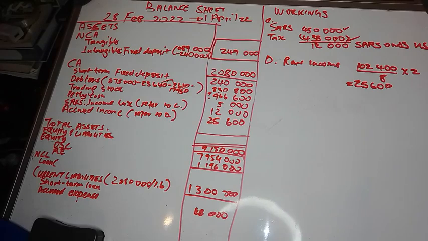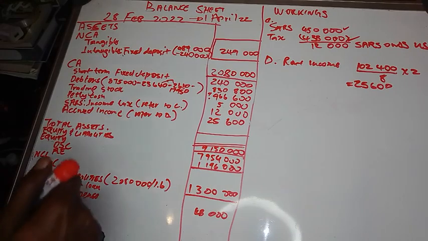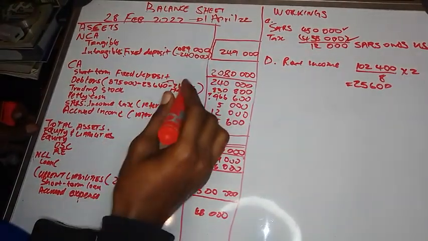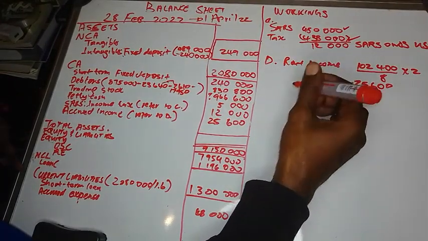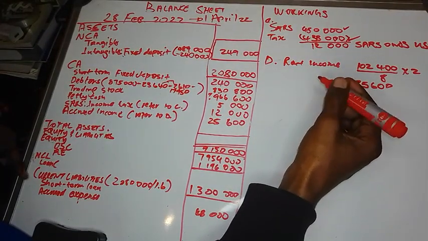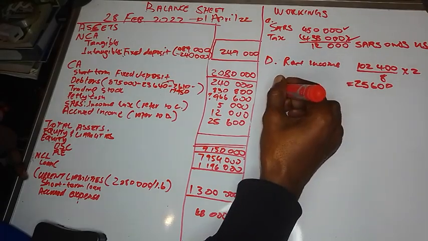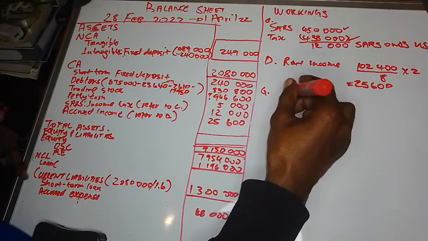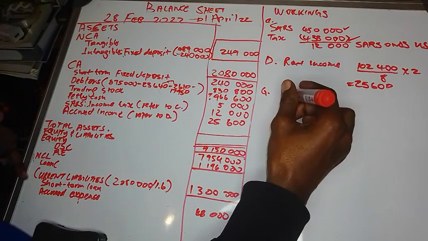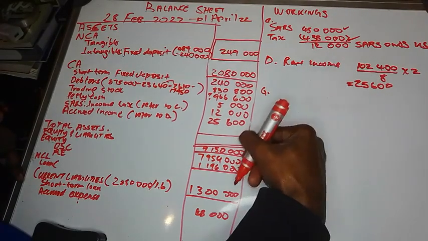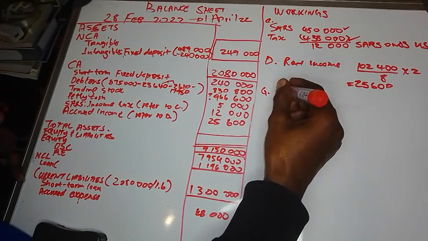So on information G, they gave us the current ratio and the debt equity ratio, which means we can work out non-current liabilities using the debt equity ratio. Remember, we have worked out current liabilities using the current ratio. So let's just rework the current ratio.